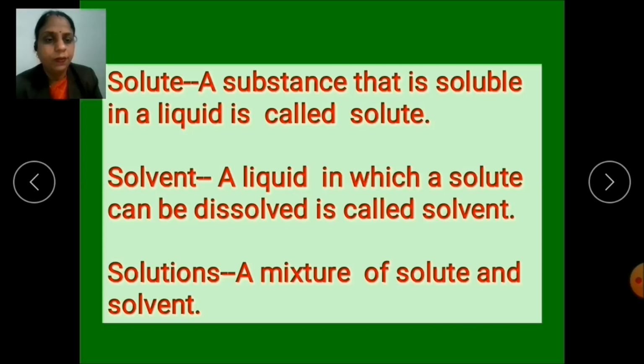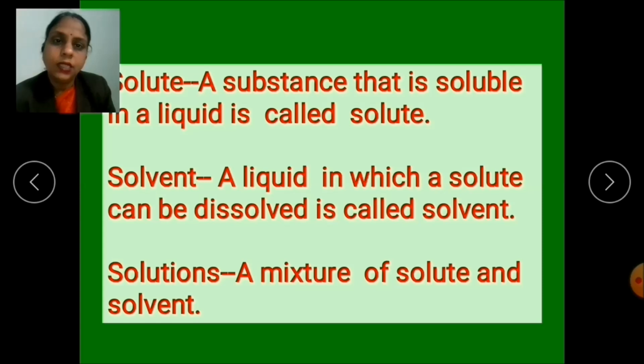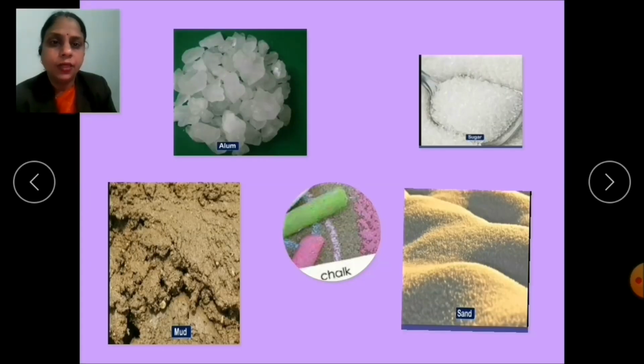What is a solvent? A liquid in which a solute can be dissolved. That means any liquid in which a substance can be dissolved is called the solvent. And a mixture of solute and solvent is called the solution. That means the salty water we got was the solution. That means substances dissolved in the water form the solution. So children, let's take some more examples to see whether the substances are soluble or not.